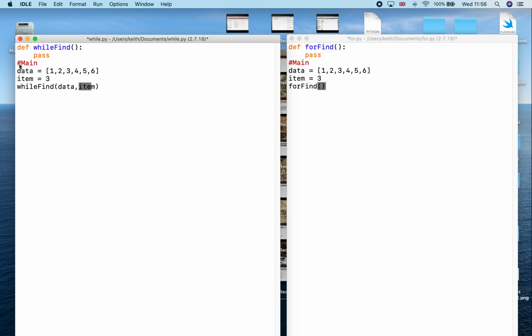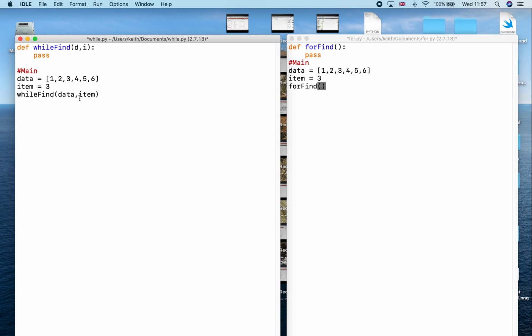But I'm going to do a little trick because I know that inside this function, this box, I can actually have different names. I don't need to call them data and I don't need to call them item. I could just call it D and I. And every time I mention D in here, we know it's data. Every time I mention I in here, we know it's item.